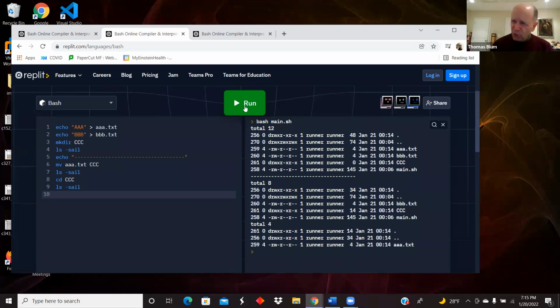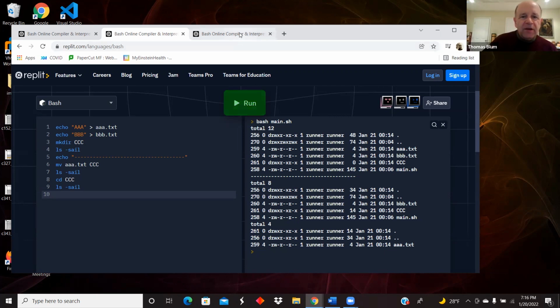The first time, the move had two file names, so it was sort of a renaming of the file from the first name to the second name. This time it was a move with the file name and then a folder name, and it moved us into that folder.